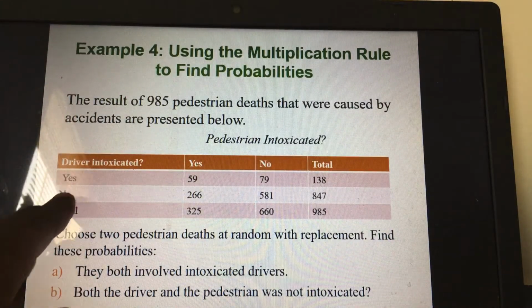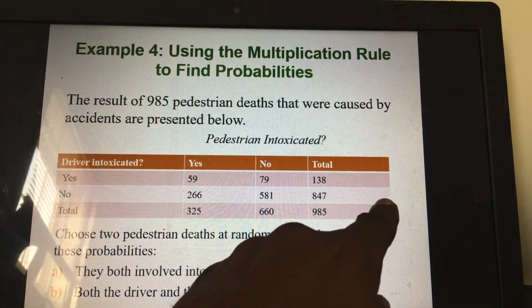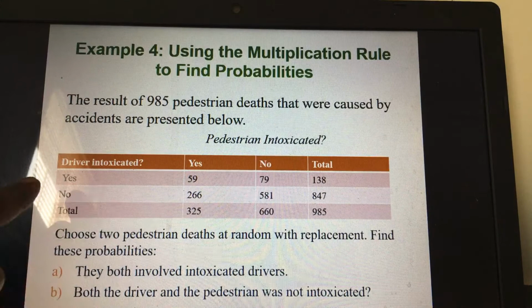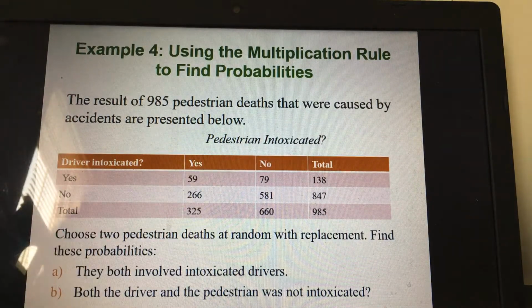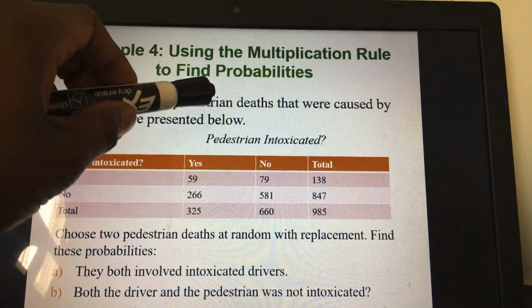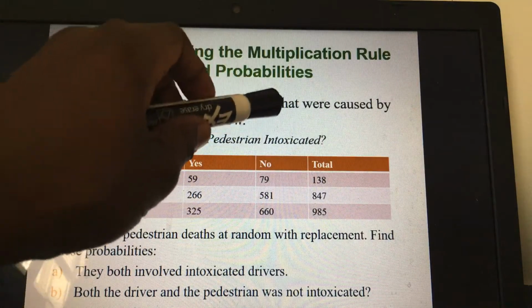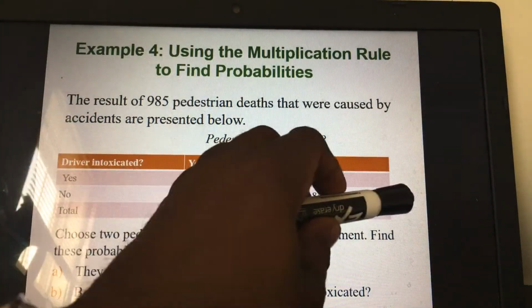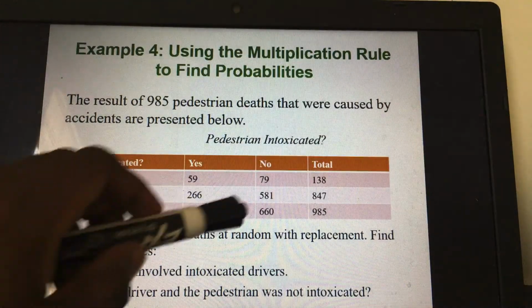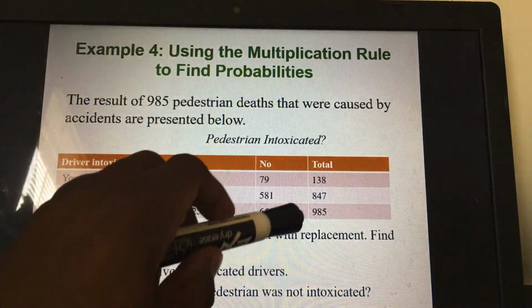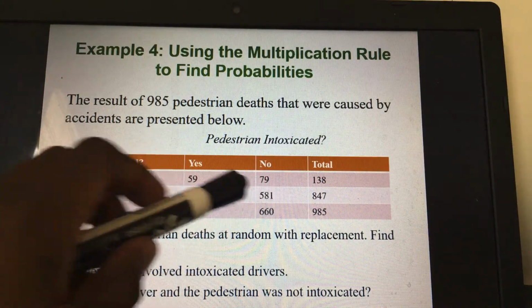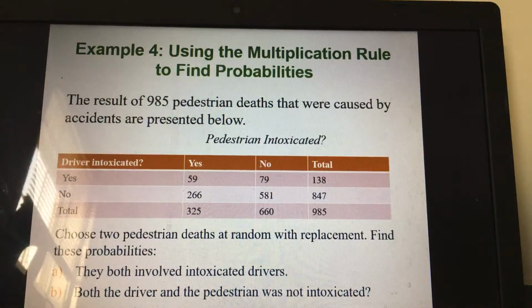Okay, I have it here. Driver intoxicated is no, all this way. So I normally tell my students to draw a line here. Then pedestrian intoxicated is right here from the top, but not intoxicated is right here. So driver not intoxicated, draw a line. Pedestrian not intoxicated, draw a line. You can see that they intersect at this point, which is 581.